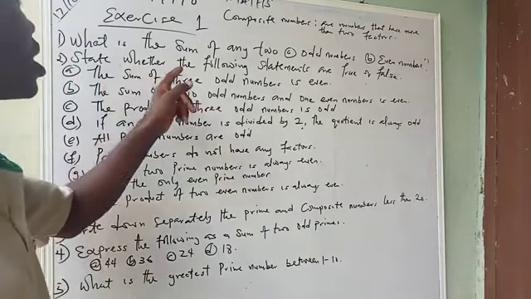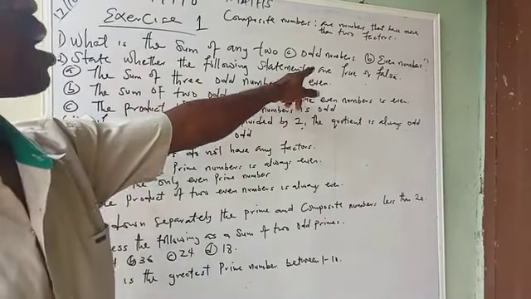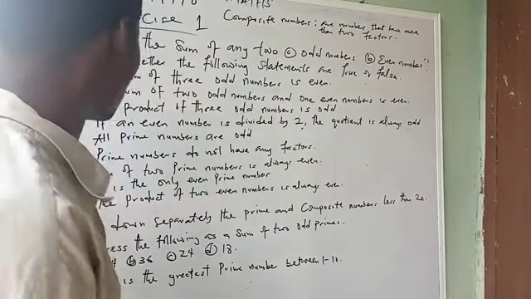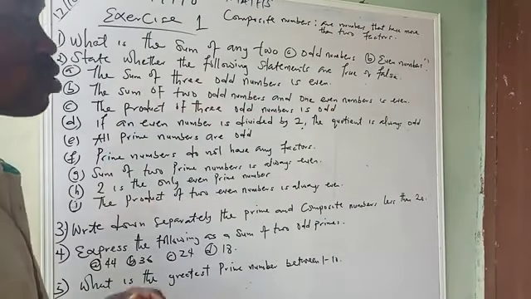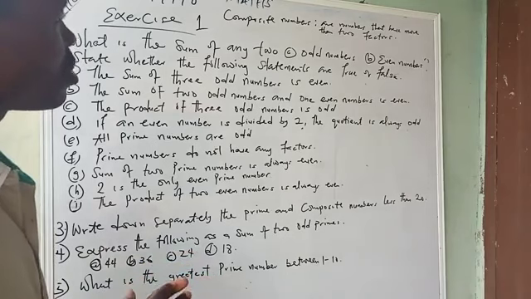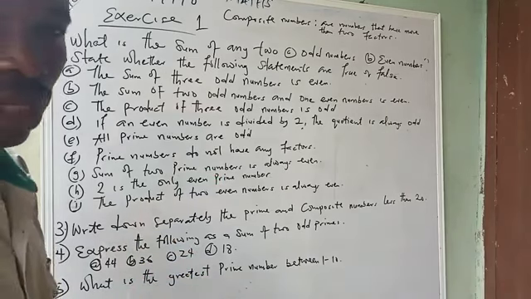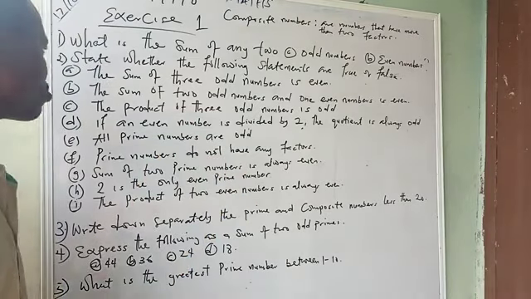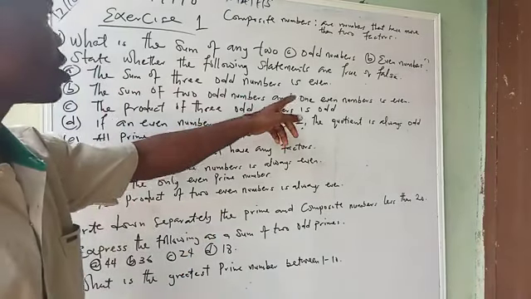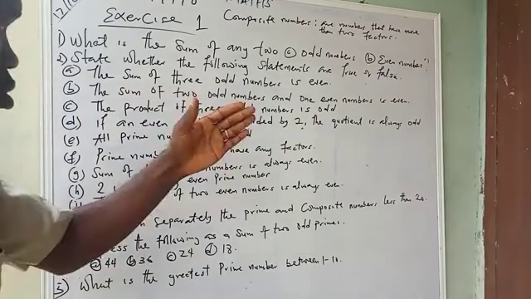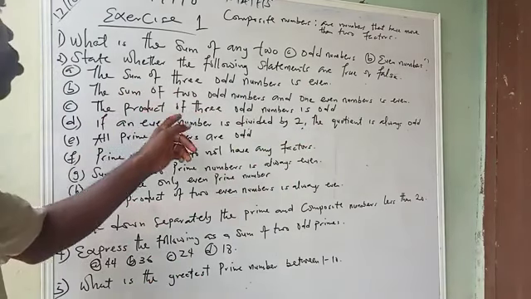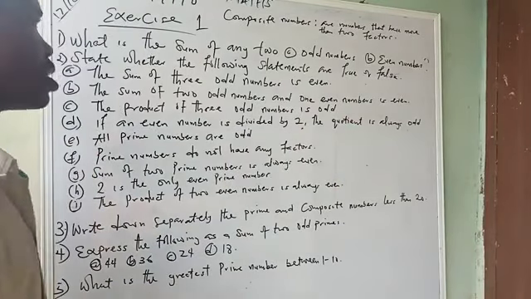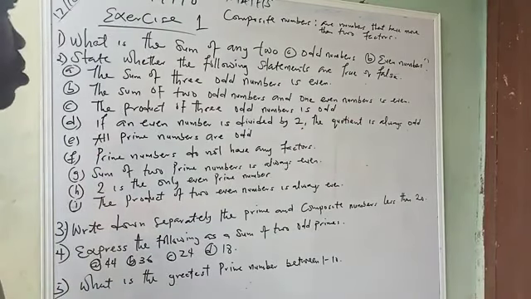Number 2, state whether the following statements are true or false. Hear that? State whether, show your statement either true or false. Show it with workings. When I say workings, show it with an example. The sum of 3 odd numbers is even. Is it true or false? Show it with an example. The sum of 2 odd numbers and 1 even number is even. Show it with an example. Back it up with an example.